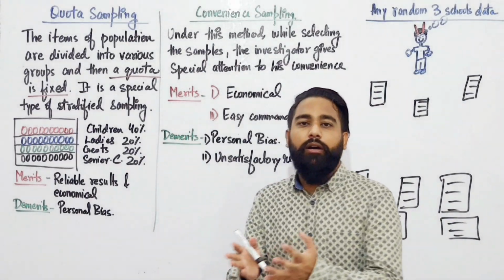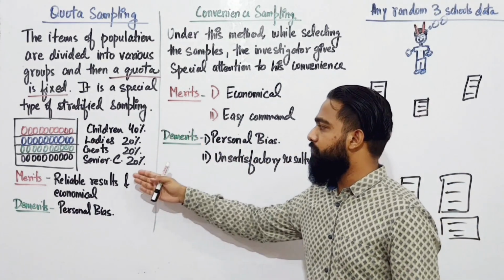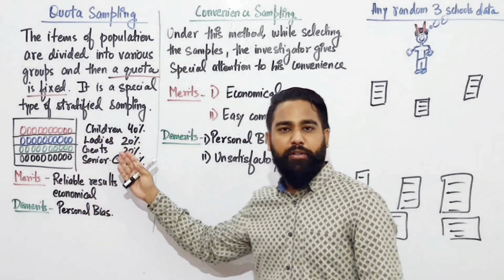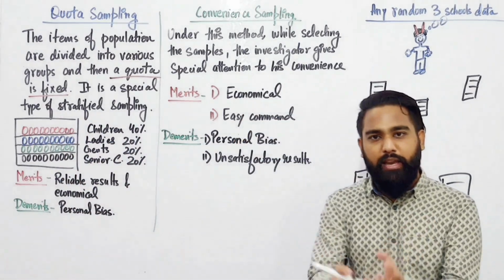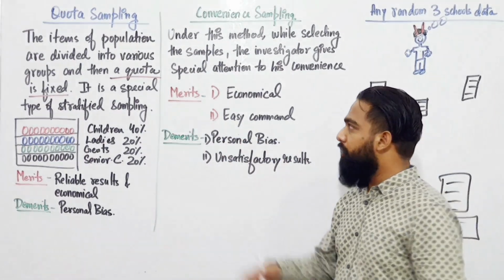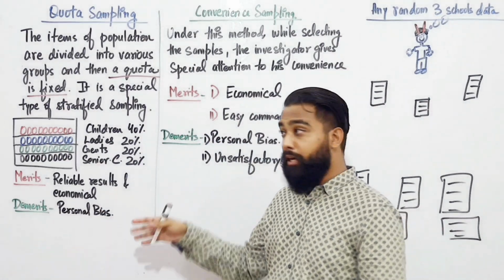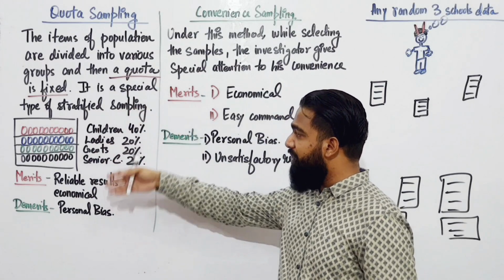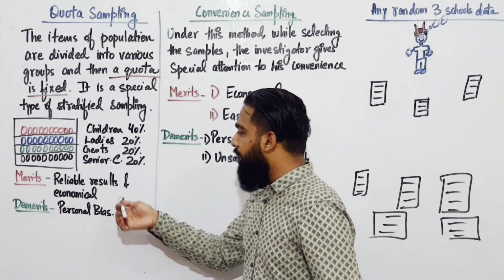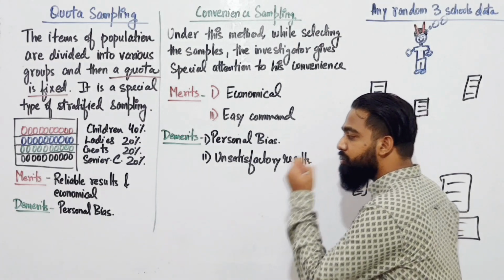You divide your items into certain groups and then you fix a quota like this, and then you take out 40% of children, 20% of ladies, 20% of gents and 20% of senior citizens, and then you have your sample. That's how you do the sampling under quota sampling. Now merits: it is more reliable, because you have children, ladies, gents, all types of elements, and it's economical also because it saves time. And what are the demerits? It is personal bias.